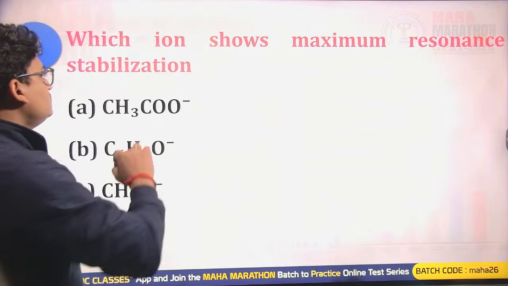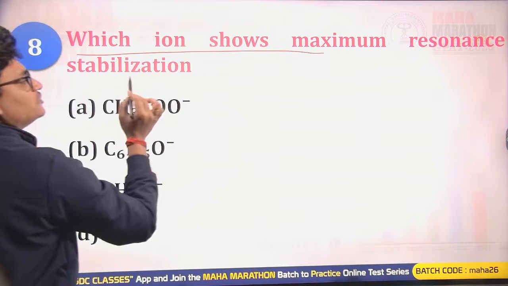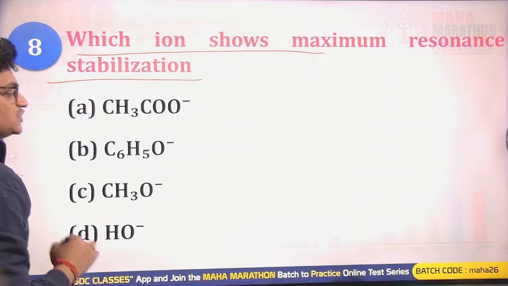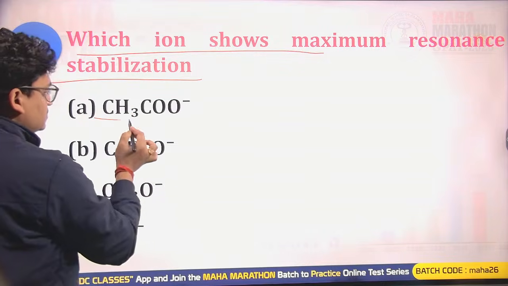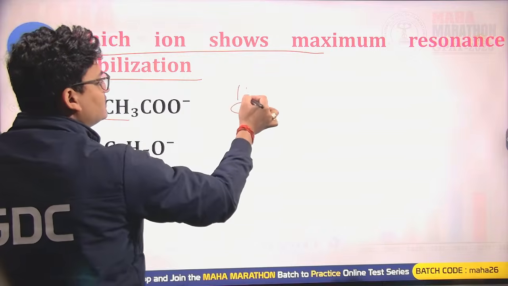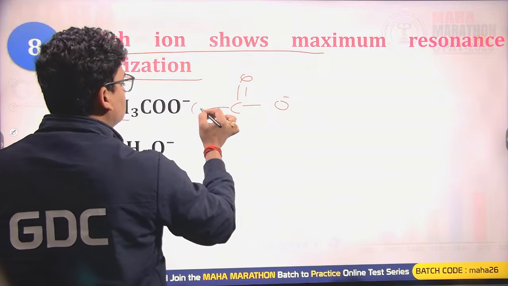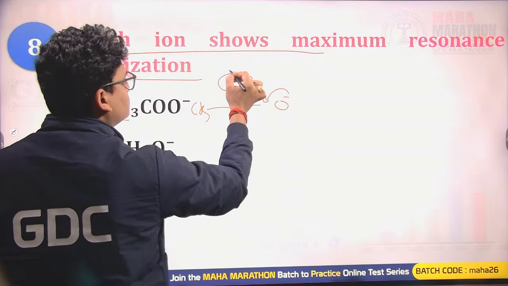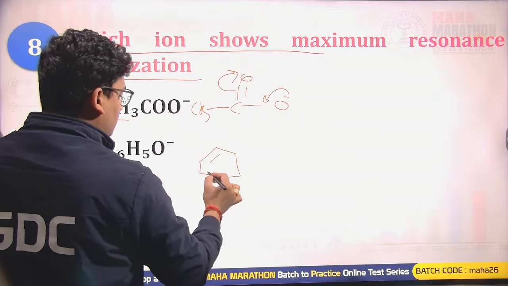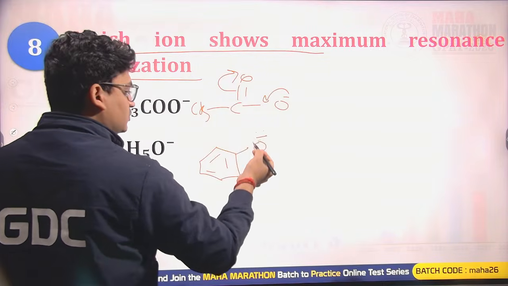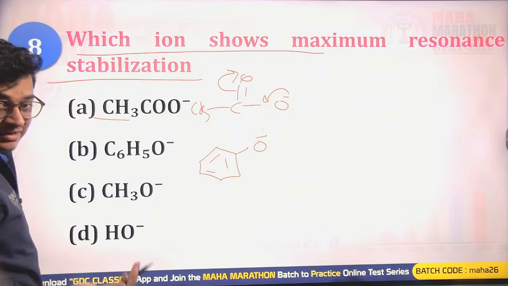Which ion shows maximum resonance stabilization? Maximum resonance stabilization means the maximum number of resonating structures. CH3 C double bond O has resonance only between C double bond O and O minus. This one, with O minus, will have resonance with the ring itself.